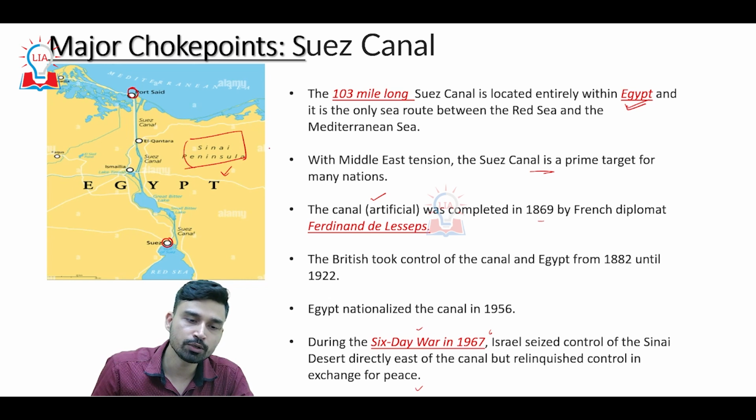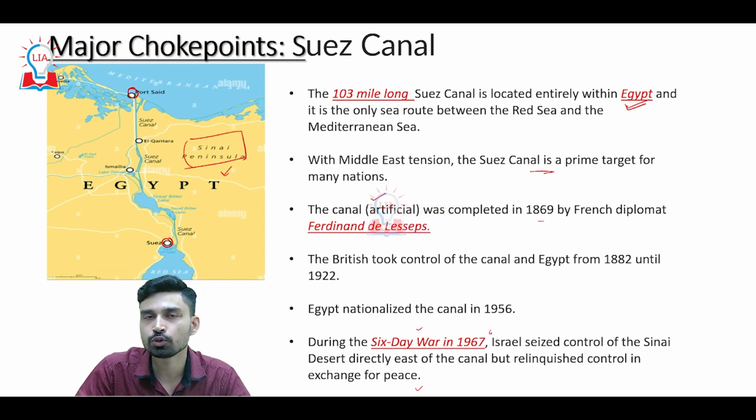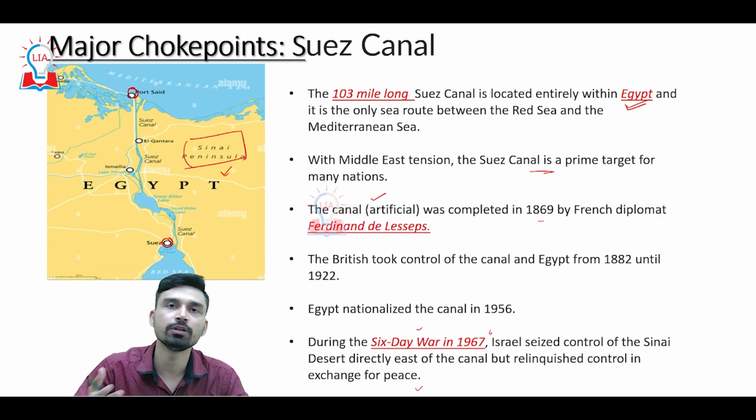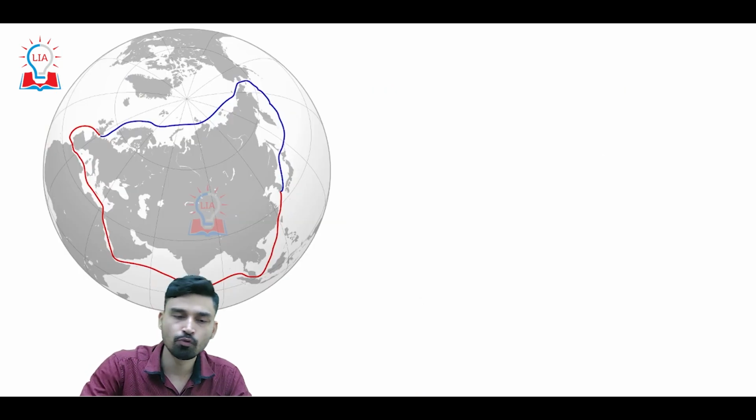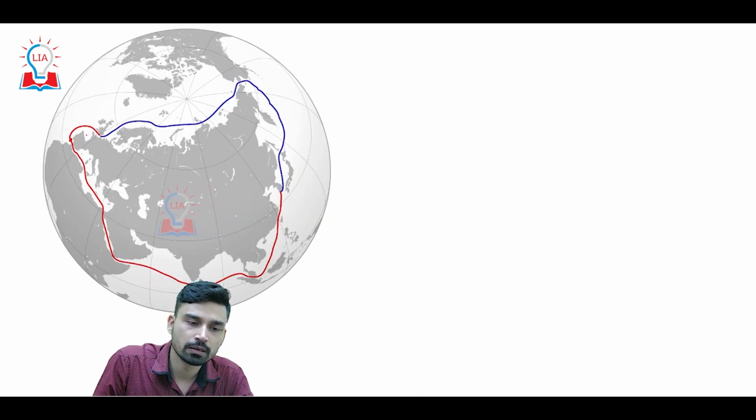This water body connects the Mediterranean Sea to the Indian Ocean, and thus if a Chinese export or import has to happen with European countries such as France, Italy, or England, the only good route is this one.